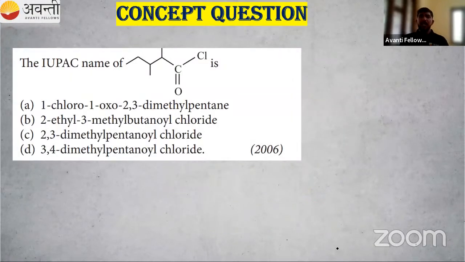Okay, so again, a previous year question for you. You know R-C double bond O-Cl. That's a derivative, an acid derivative. So we can call it an acid chloride.